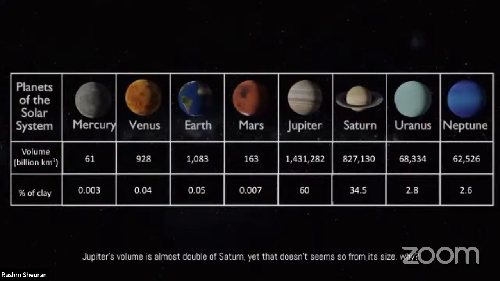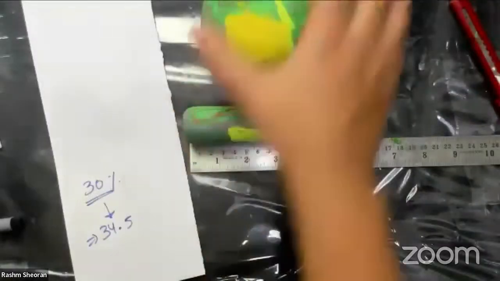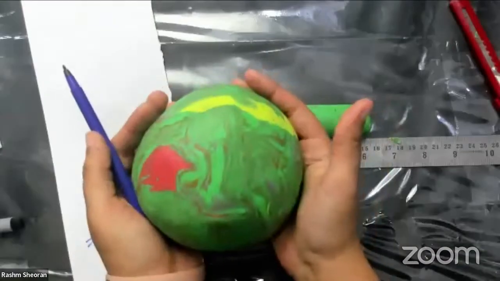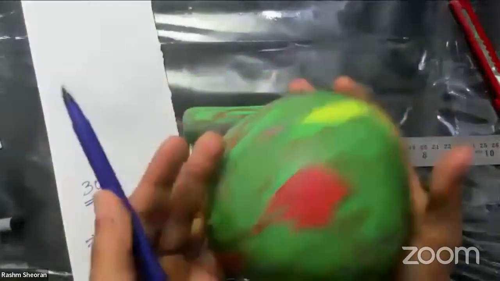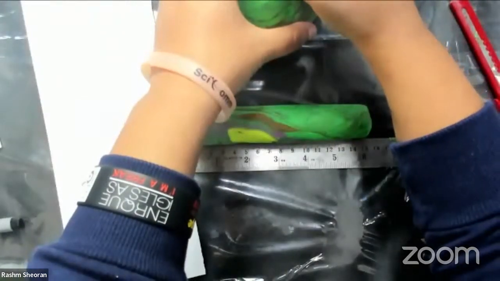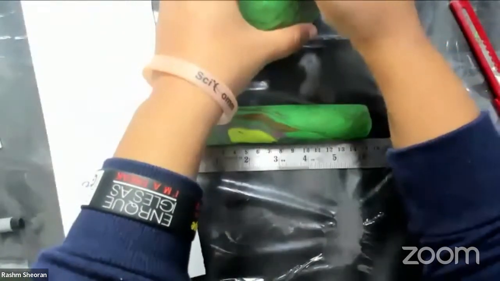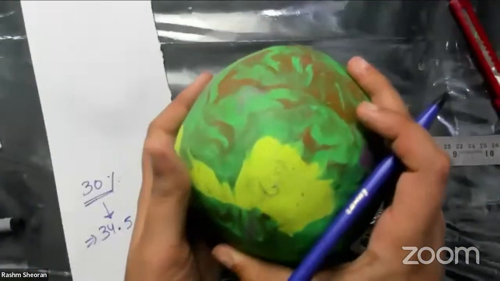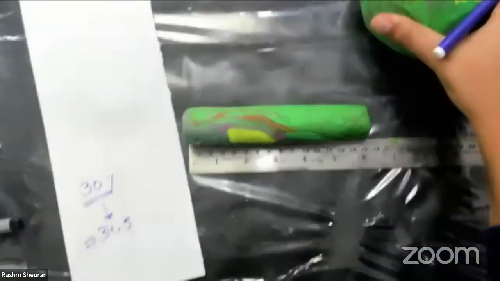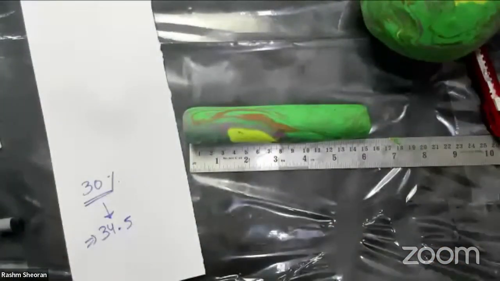so Jupiter is ready, everyone. We have Amarjit sir who's helping us. And if you can see, Jupiter is ready. This is how big Jupiter is. If you take 2 kg clay or 2 kg atta, this is how Jupiter looks. 60% is Jupiter. So I can write 60% on it. This is 60% of the entire thing. As you can see, this is 60% of the entire thing. We will keep it separate for now because we have to make other planets.